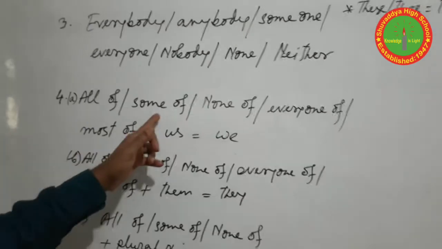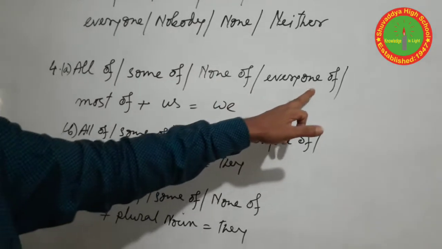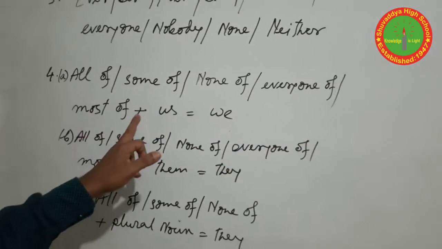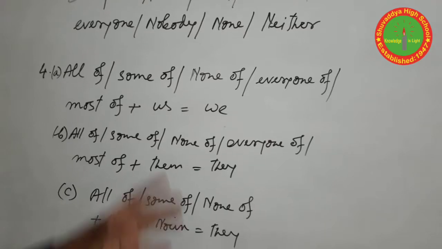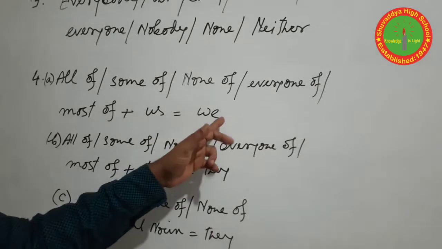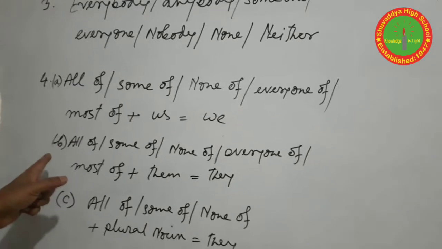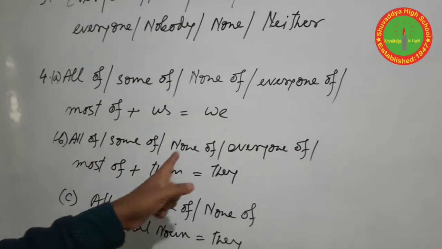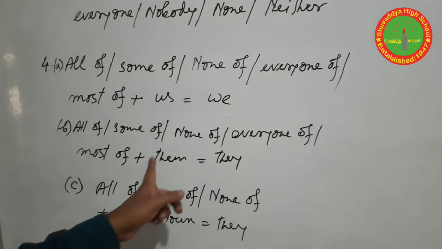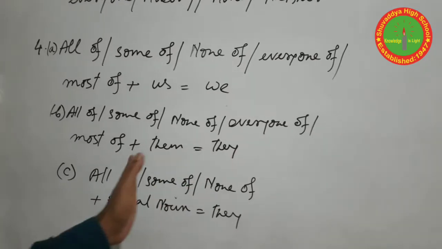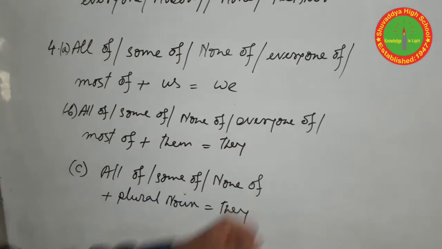Okay? And there are some pronouns after prepositions. All of, some of, none of, every one of, most of, plus us: we should use we as the subject of the tag. In the same way, all of, some of, none of, every one of, most of, plus them: we should use they. For you, we should use you.